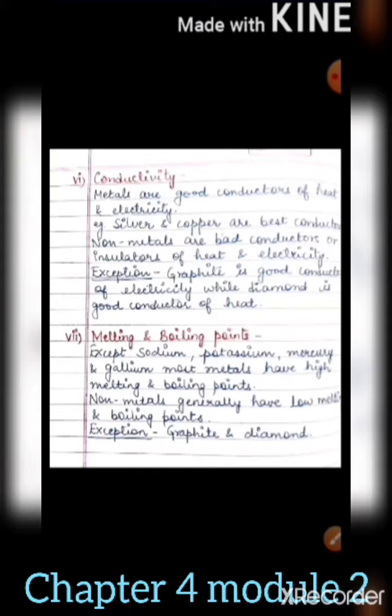Melting and boiling point is the last physical property. Except sodium, potassium, mercury and gallium, most metals have high melting and boiling points. So sodium, potassium, mercury and gallium are exceptions. Non-metals generally have low melting and boiling points. But here also the exceptions are graphite and diamond because they have high melting and boiling points.